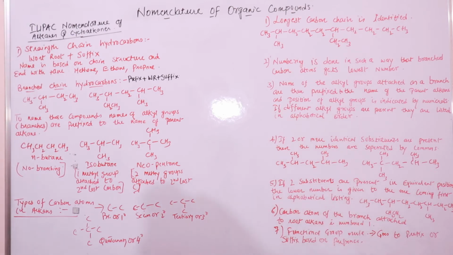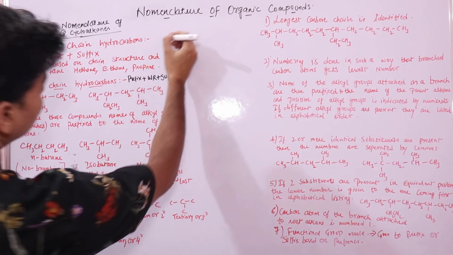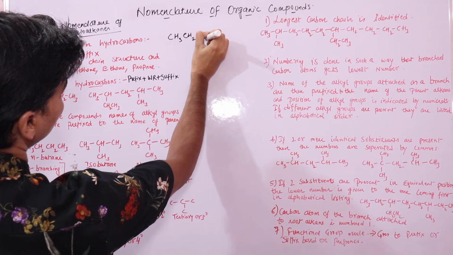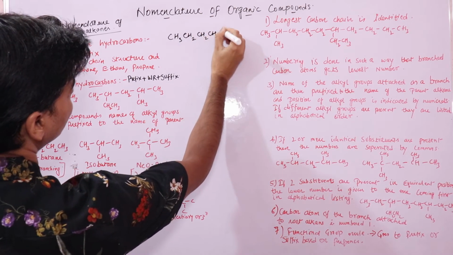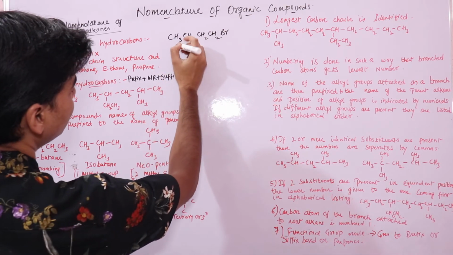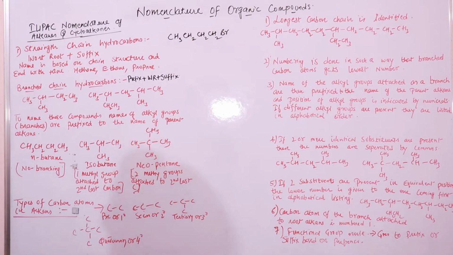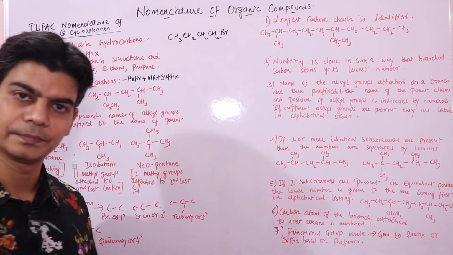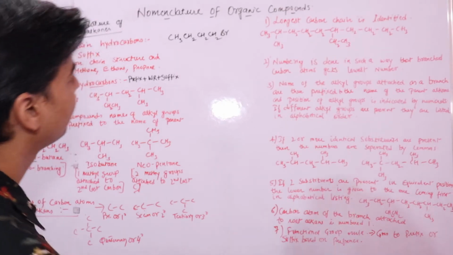So let's quickly see it. Straight chain compounds will look like this: CH3, CH2, CH2, CH2Br. Since this is a straight chain of carbon atoms, in order to name straight chain compounds we use the term N. N indicates you have a normal straight chain, a normal alkane.